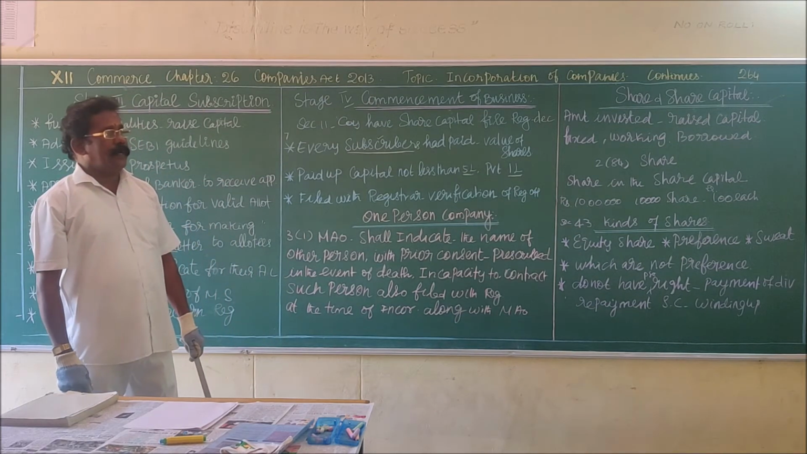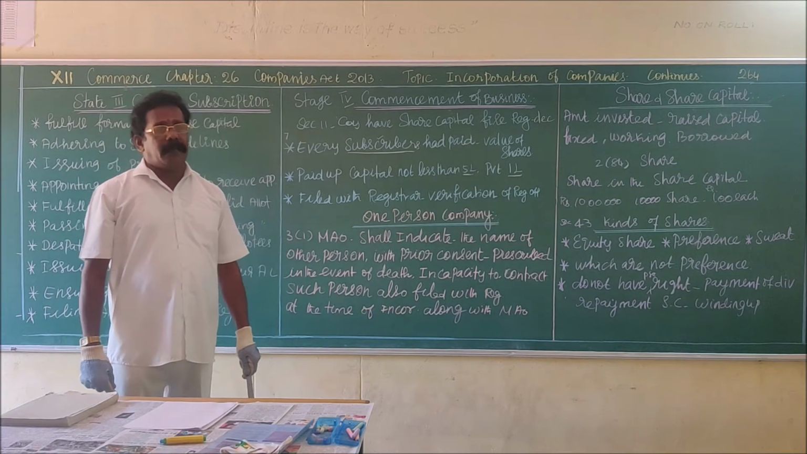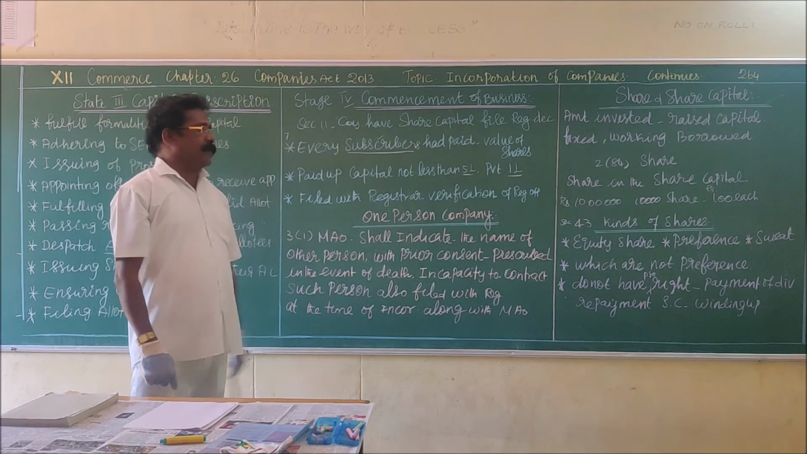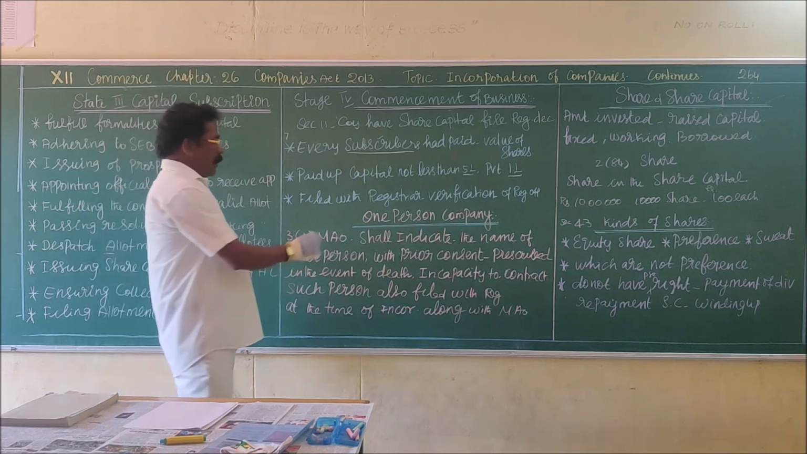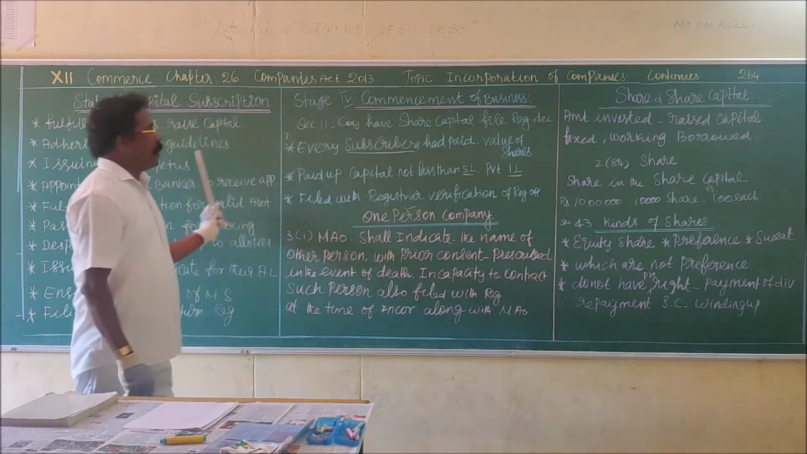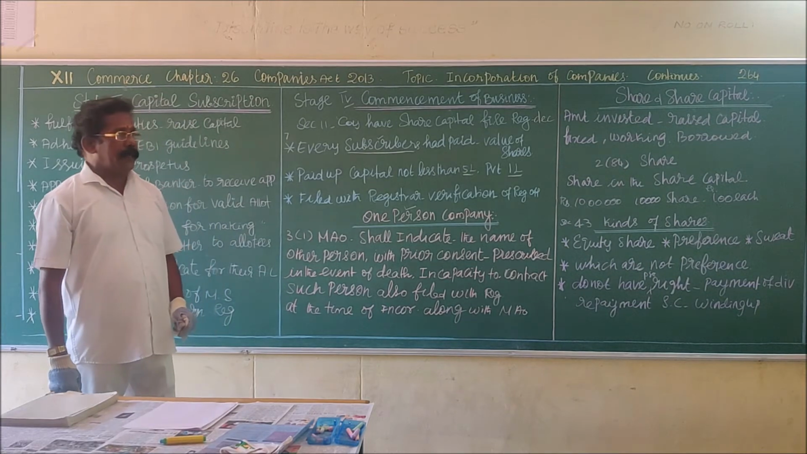But in case of a private company and any company which does not have share capital, they need not get the commencement of business certificate. Okay. Then next, one person company. These are all the things to be followed in case of public company and private limited company.